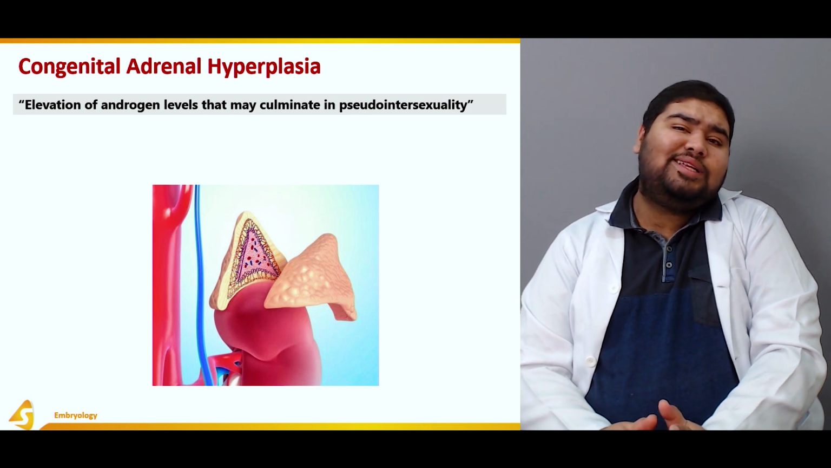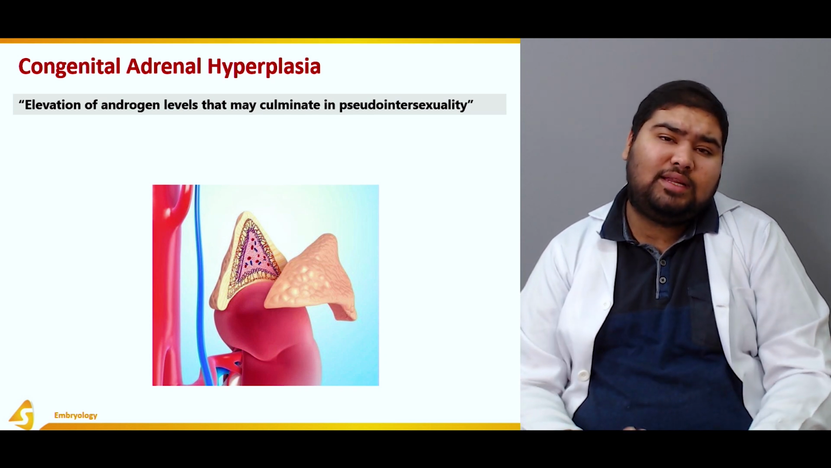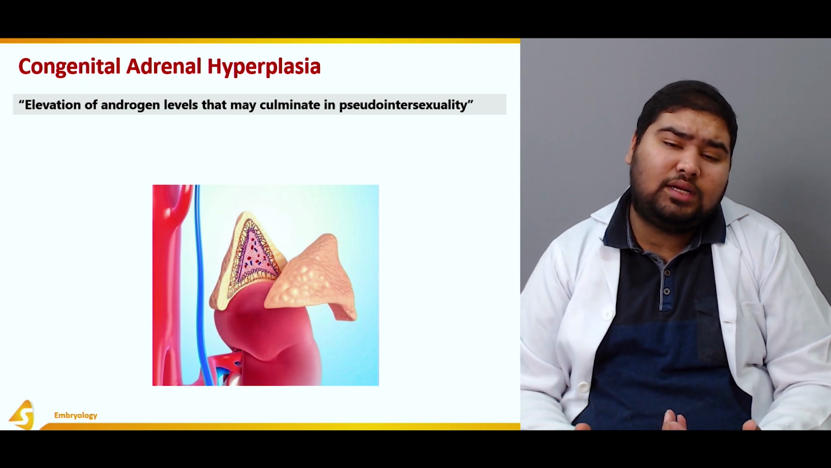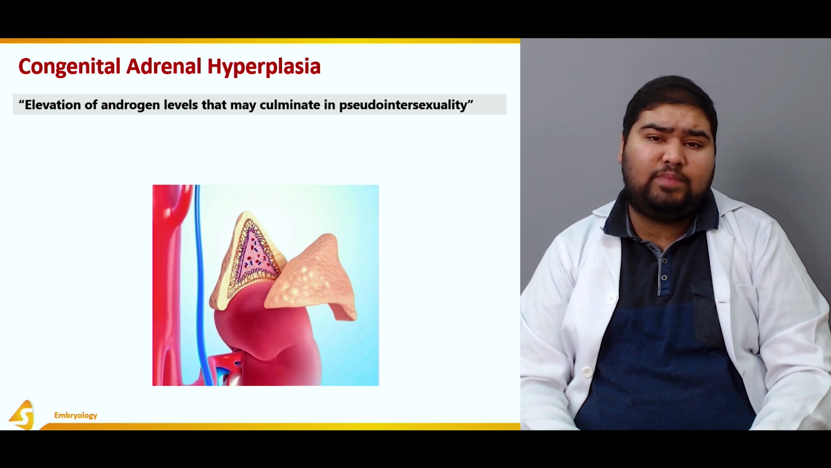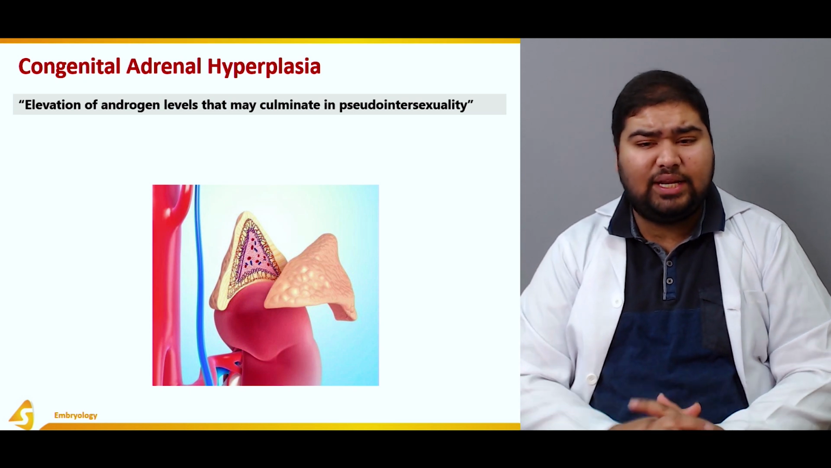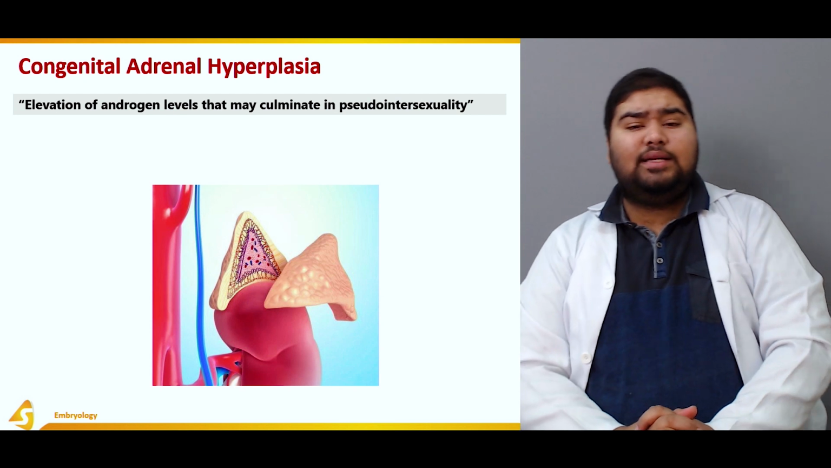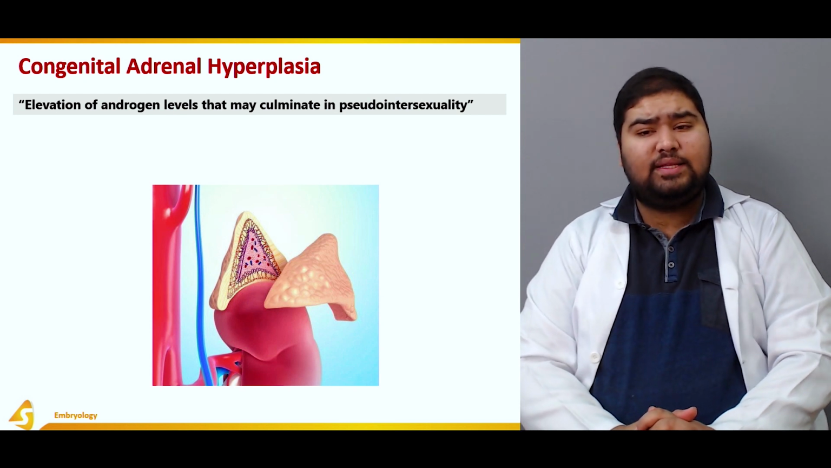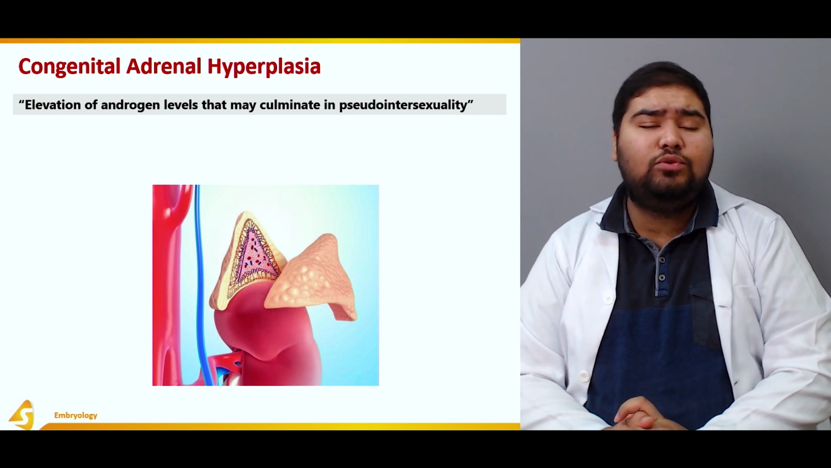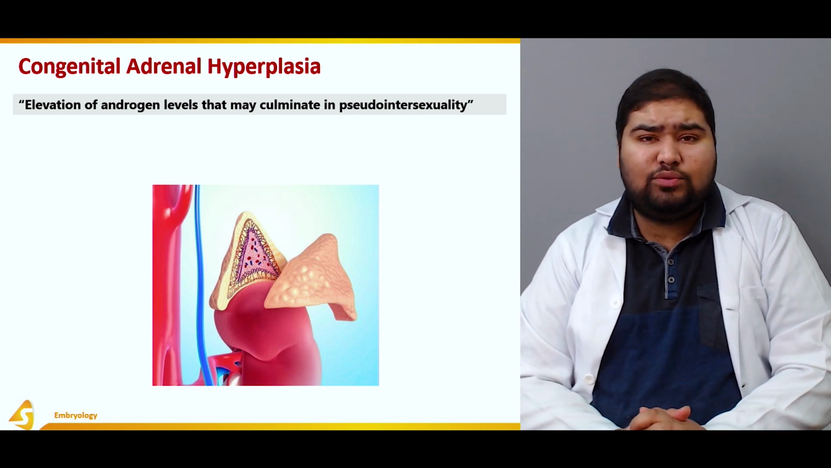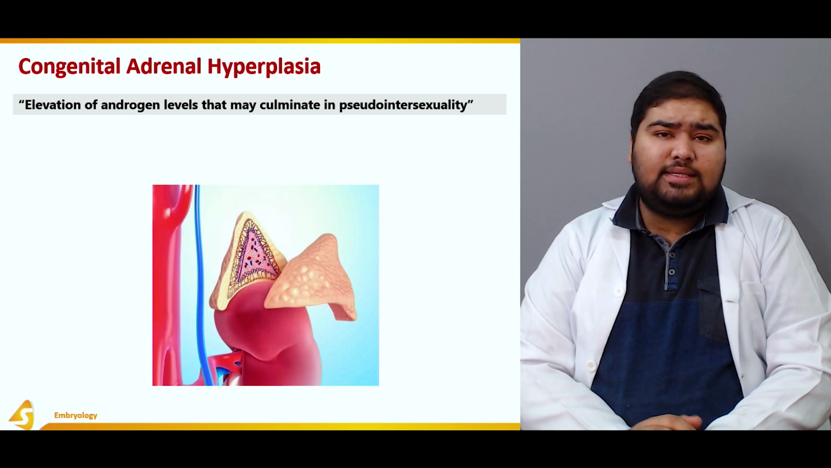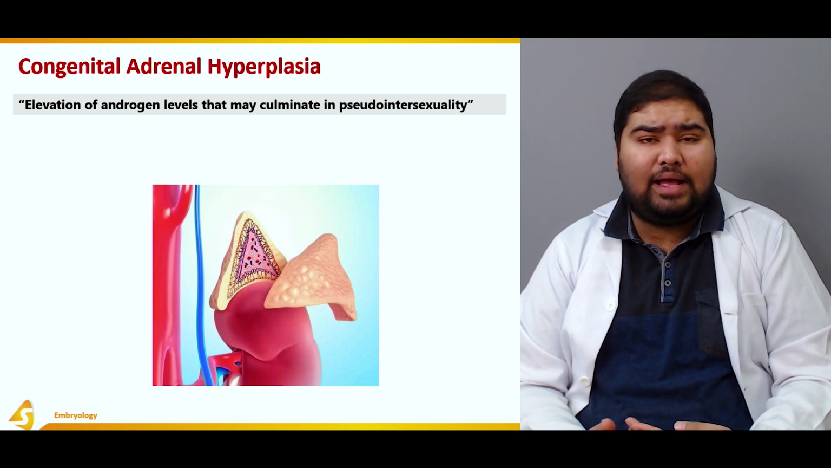Congenital adrenal hyperplasia causes an increase in the amount of androgens that are produced by the adrenal gland. As a result, there is elevation of androgen levels that may culminate in pseudo intersexuality. So, what is pseudo intersexuality? It is false gender affirmation.